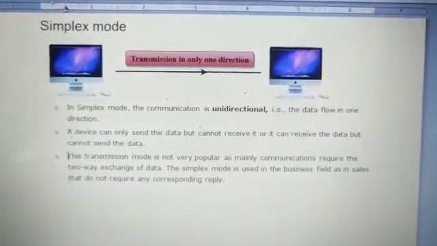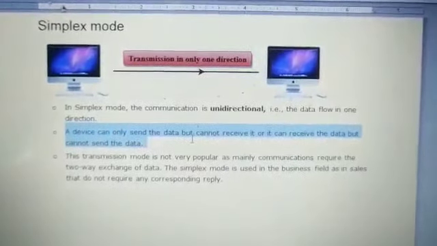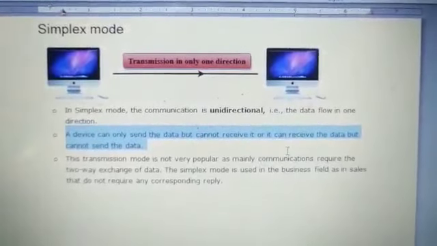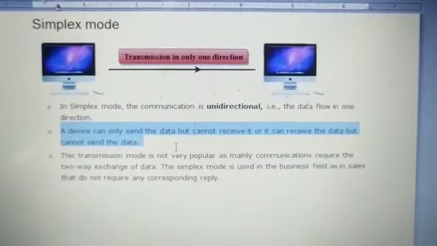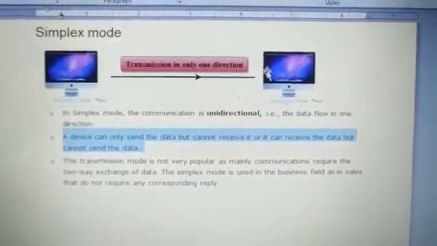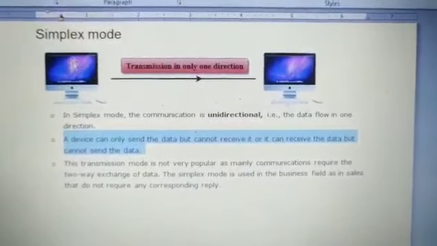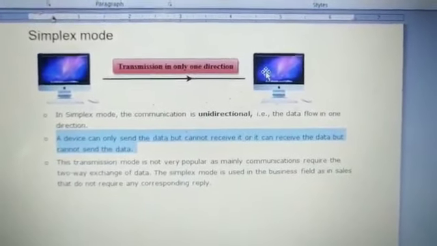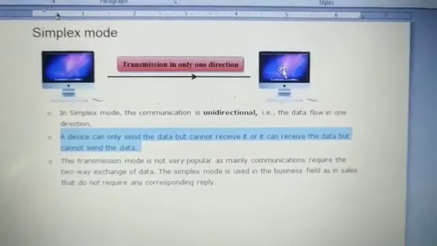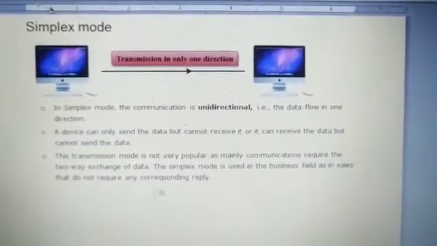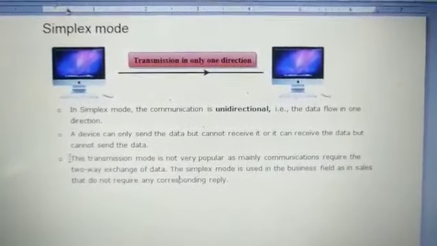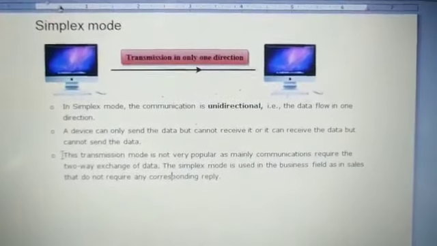A device can only send the data but cannot receive it, or it can receive the data but cannot send the data. If this system is sending to that one, then that one can only receive. It cannot send back any information to that particular network. And this transmission mode is actually very popular, mainly in the case of communication.